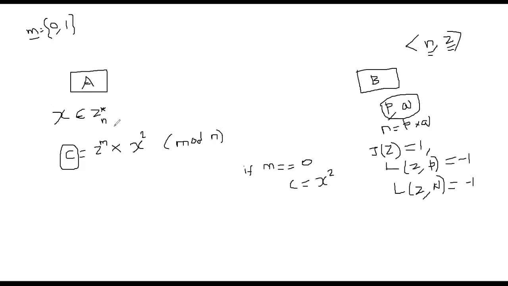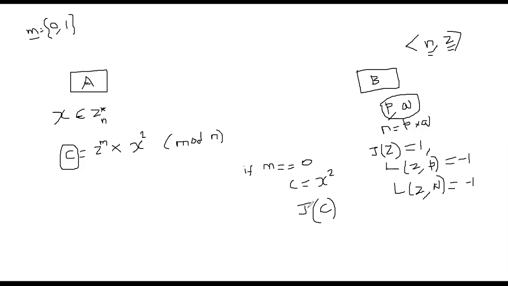Bob can check whether C is a quadratic residue or not, because he knows the prime factors P and Q. Bob basically computes the Jacobi symbol on C, which will be 1 because it's a quadratic residue, but even Eve can do this, and that's not enough.